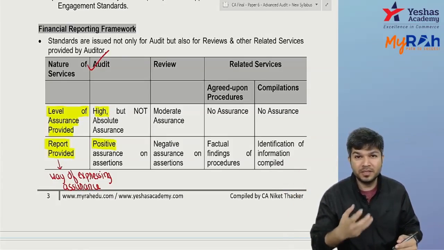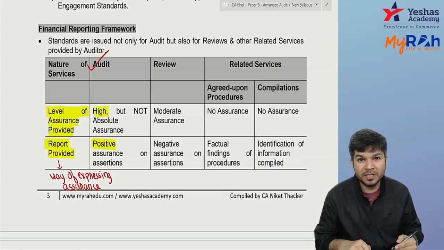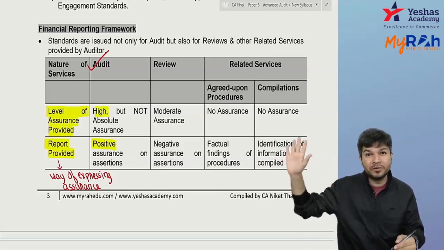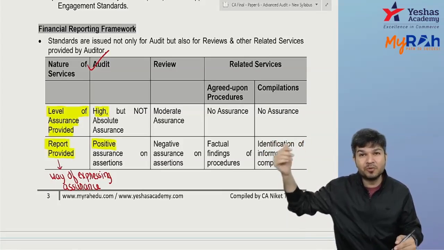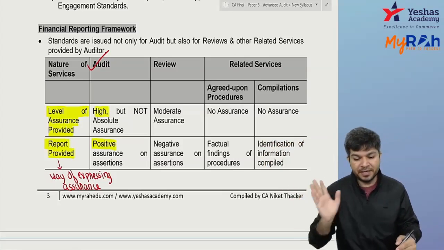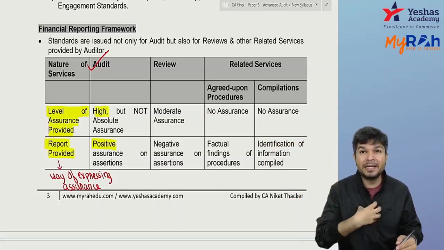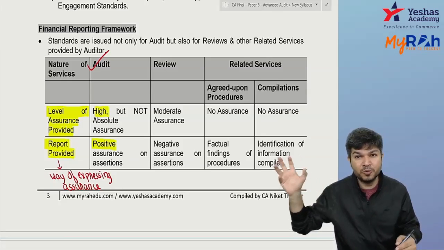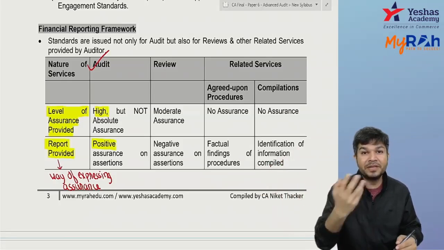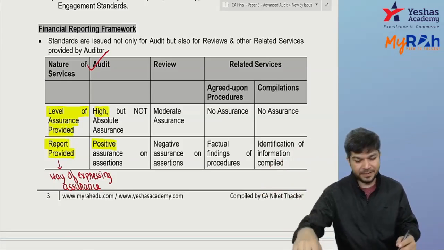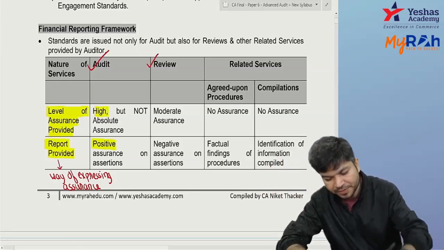The audit we are doing is basically mandatory for all the companies. Tax audit comes if the turnover exceeds 1 CR, and that's for everyone, even sole proprietors, partnerships, etc. And under audit, we give a high level of assurance, but not absolute. And the way of giving assurance is positive. Okay, second, what we do is called a review.